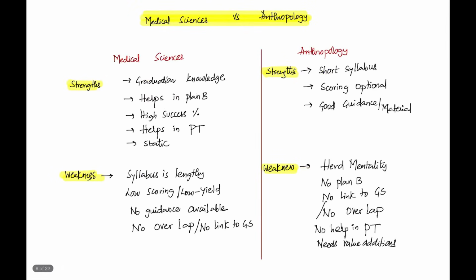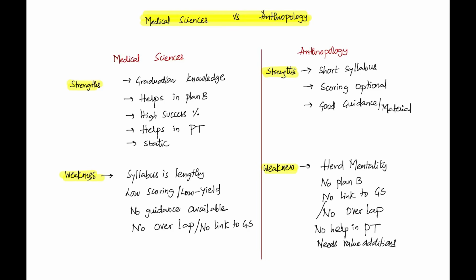Let's do further comparison because these days I'm getting a lot of calls from students from an anthropology background. They might have chosen it based on herd mentality. Nine out of ten times, the major reason why a medical science student chooses anthropology is herd mentality. They say all my friends have opted for anthropology, let me go there. They say my coaching institute is not offering medical science, let me choose anthropology.